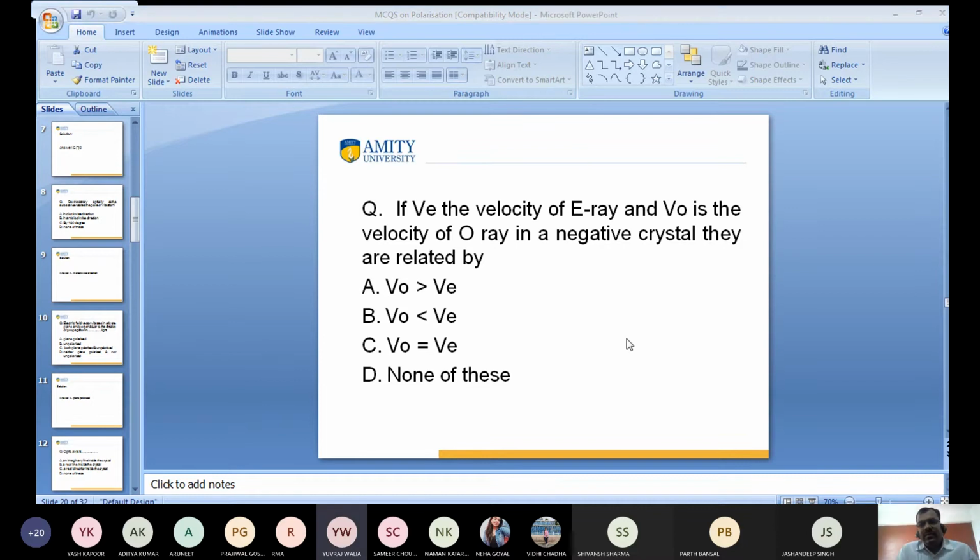Sir, B. Okay, B. What is B, negative crystal? What is positive crystal? Very good. Anyone more? Yes, Kapoor, what is the answer? Sir, B. Yes, Kapoor, B. Okay, Sekhar Basist, what is the answer?